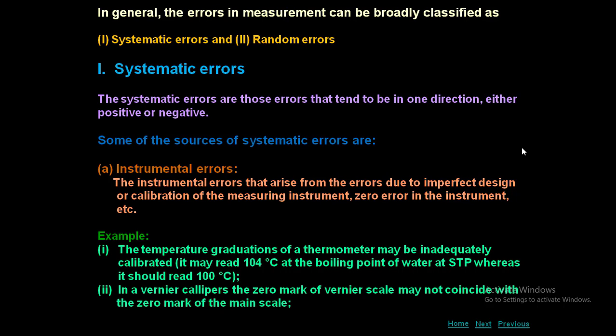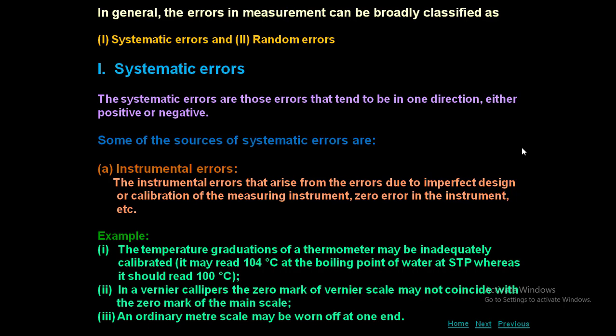Second one, in a vernier caliper, the zero mark of vernier scale may not coincide with the zero mark of the main scale. Generally, a vernier caliper will have 4 jaws. 2 jaws will be there in the bottom line and 2 jaws are there to measure the inner diameter. So the first 2 jaws J1 and J2 are used to measure the length up to 1 by 100 centimeter. Whenever both the jaws are closed with respect to one another, that means there is no gap between the first 2 jaws. Here the 0 on the main scale should coincide with the 0 of the vernier. Please check the picture.